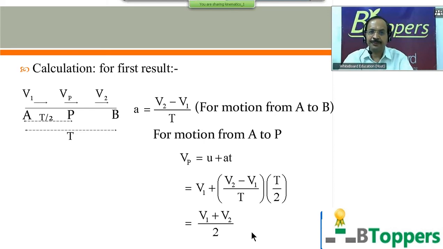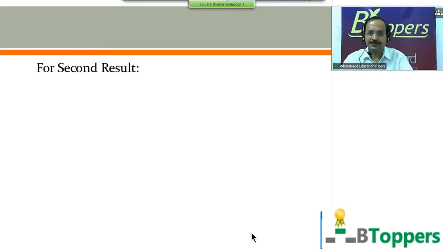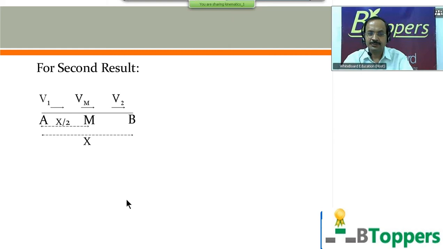Next, I would like to show the calculation for the second result. Again, here A is the point at which the particle has velocity V1. B is the point at which the particle has velocity V2. Of course, the particle is moving with constant acceleration in a straight line path. Let x be the distance between the points A and B.